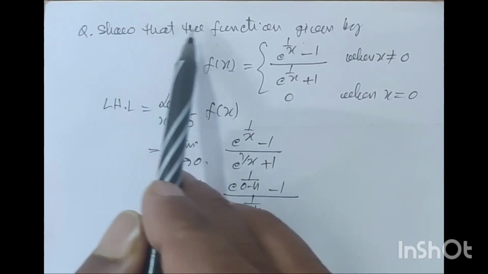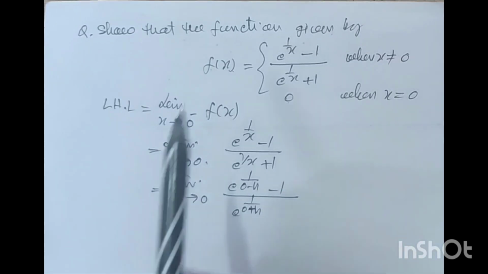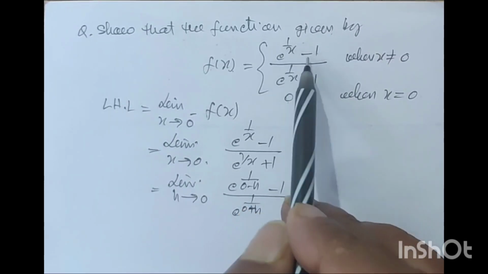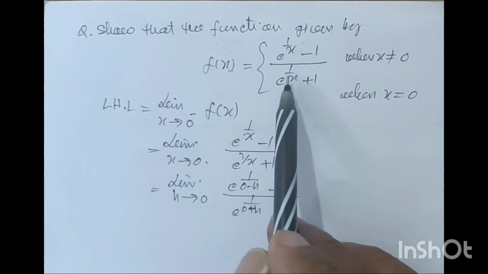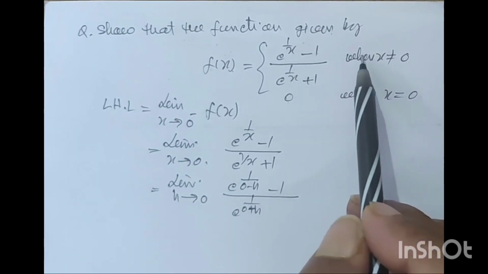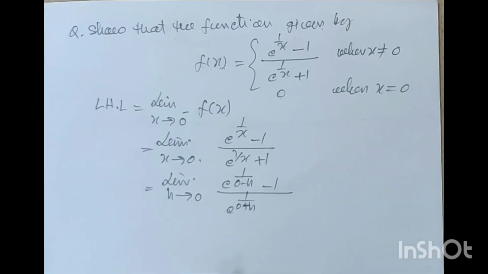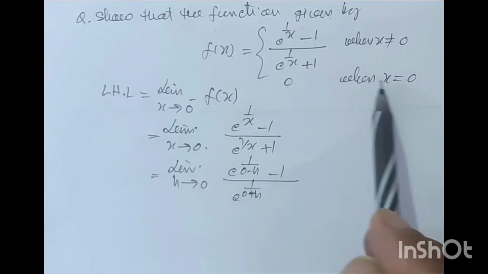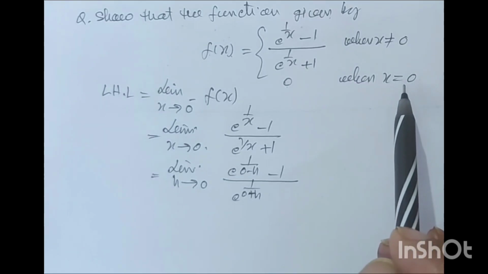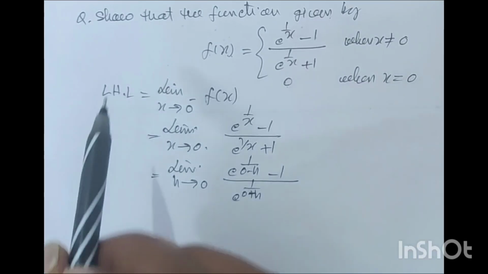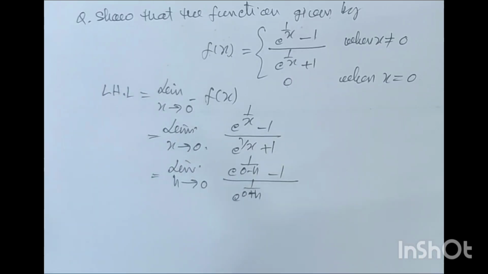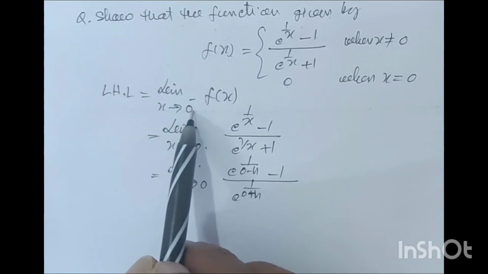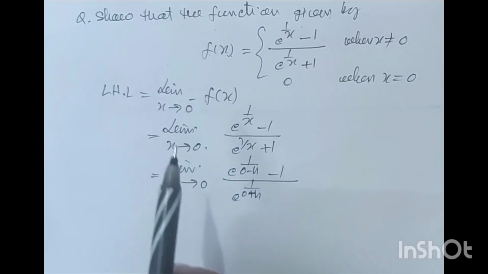Question: so that the function given by f(x) is equal to (e to the power 1 by x minus 1) upon (e to the power 1 by x plus 1) when x is not equal to 0, and it is 0 when x is 0. We have to take x equal to 0, then left hand limit is equal to limit x tends to 0 negative f(x).